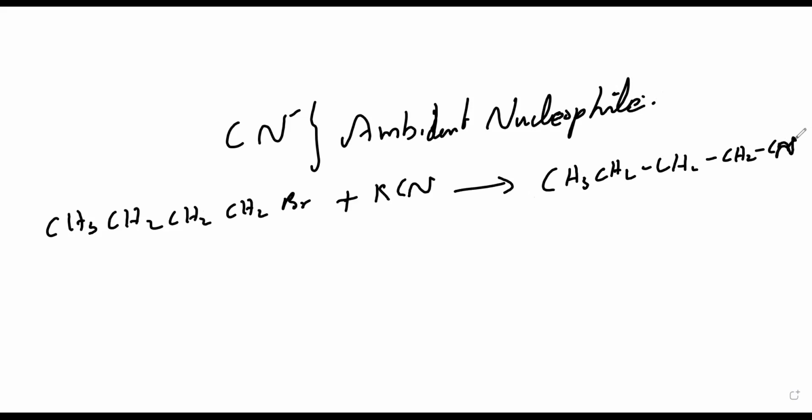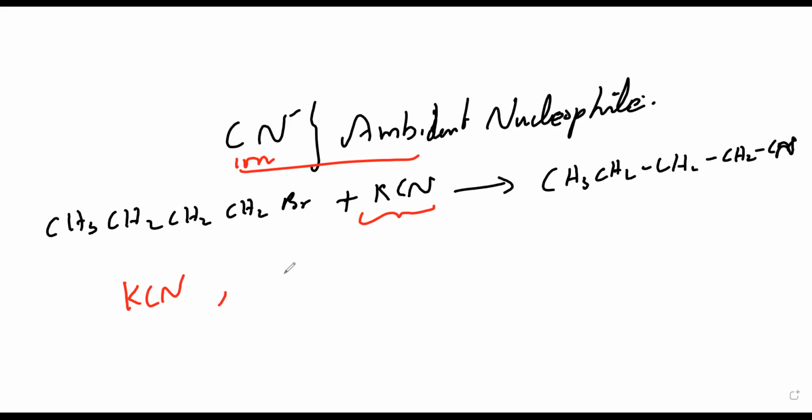This is my CN. So what did I write in the first line? This is an ambidentate nucleophile. If I'm taking KCN, this particular cyanide, the CN minus ion is an ambidentate nucleophile.